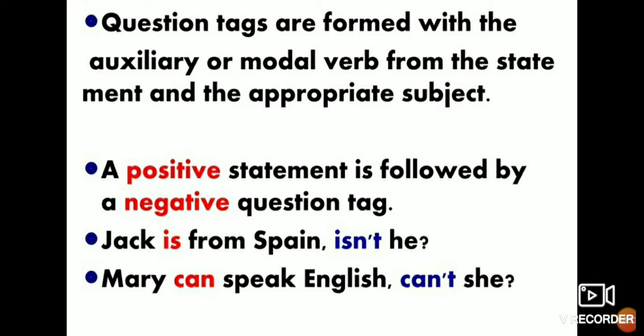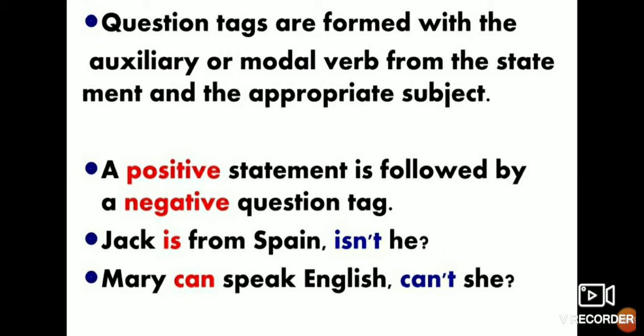Now question tags are formed with the auxiliary or modal verb from the statement and the appropriate subject. Just now we have seen that a positive statement is followed by a negative question tag. See, Jack is from Spain.